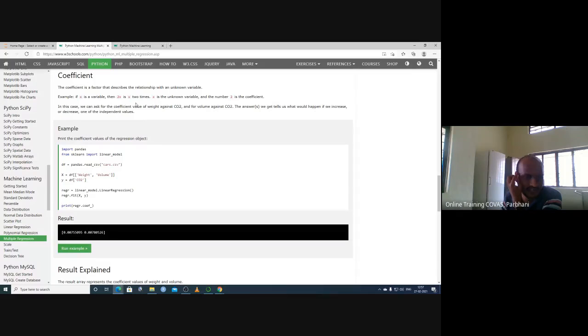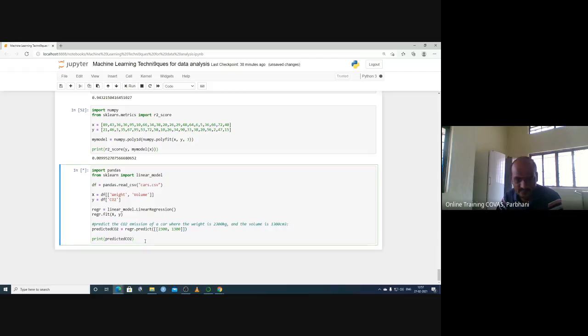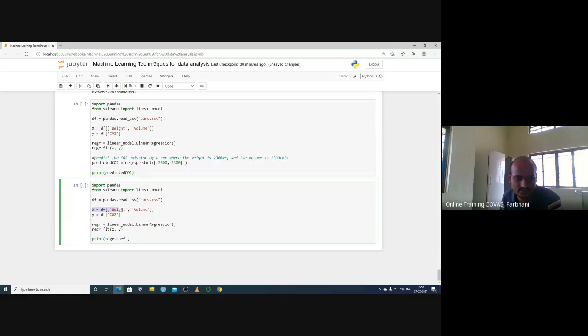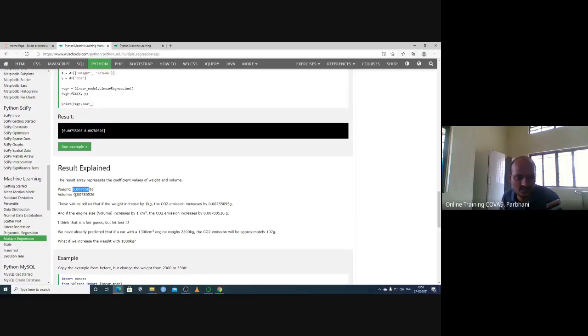So coefficients, weight and volume have a certain coefficient. We can calculate it. That is 0.0007. So if you import pandas, coefficient means at what value it is starting. So this is X value, data frame, weight comma volume, and the response variable. Linear regression model we are using. We are fitting the linear regression and we are calculating the regression coefficient here. So if you calculate here, weight coefficient comes this, volume coefficient comes this.